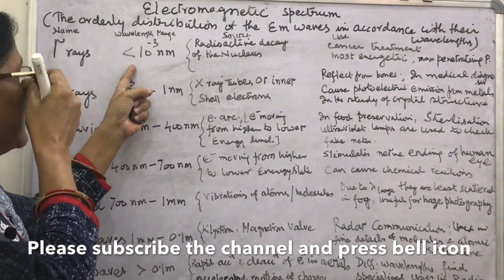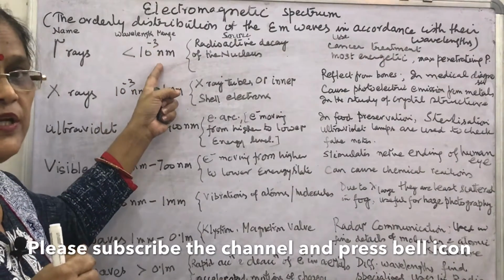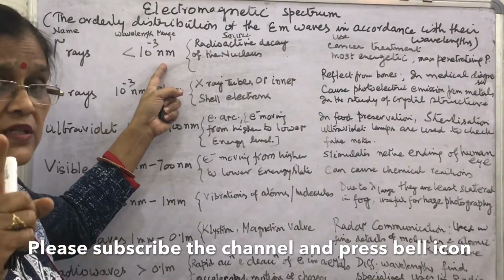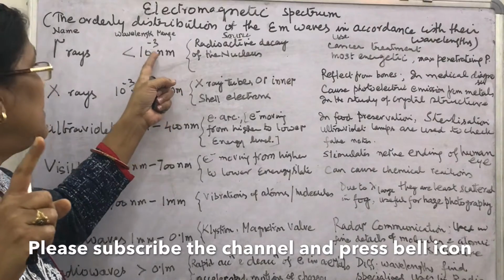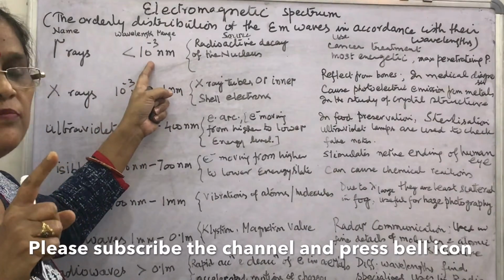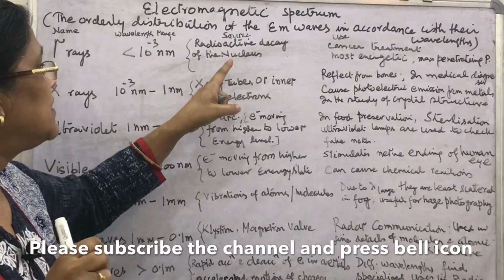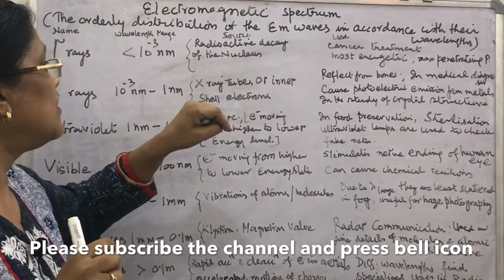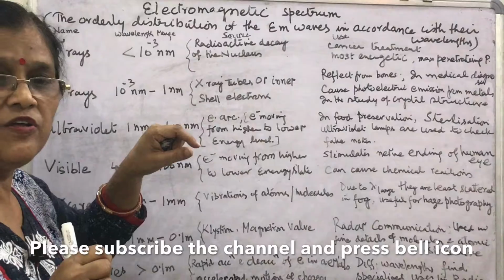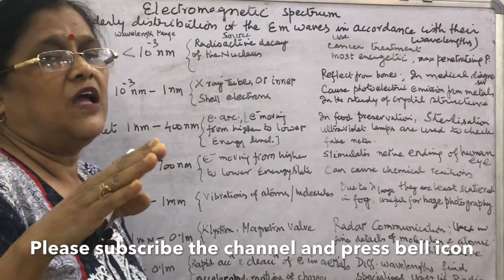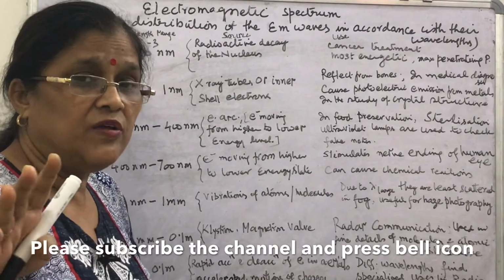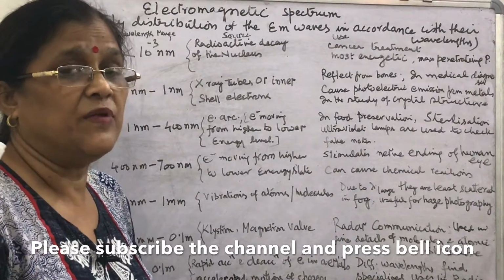Its wavelength is less than 10 to the power minus 3 nanometer. Nanometer is 10 to the power minus 9 meter, so it is less than 10 to the power minus 12 meter. What is the source of production? The radioactive decay of the nuclei. You know nuclei, alpha, beta decay. You must have read alpha, beta, gamma emission. So gamma.